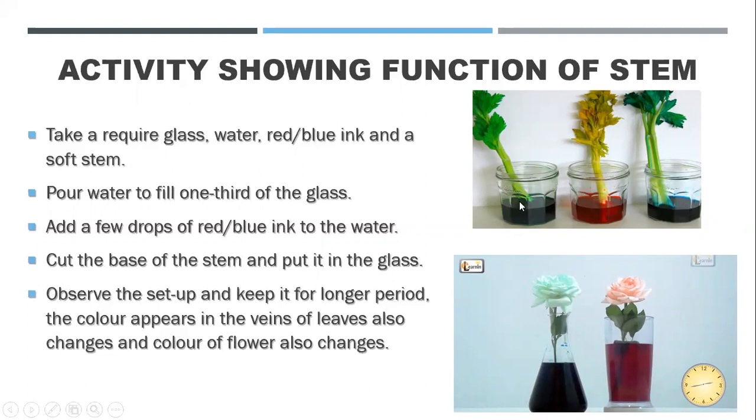Like जैसे ये food colors होते हैं, blue color, red color. We will put 2 to 3 drops in it so that the water will get colored. Then cut the base of the stem and put it in the glass. You are not going to uproot the whole plant. You just need to cut one part of a stem with the flower or with the leaf. Okay. Once you have cut it, keep it like this and leave it for some time.